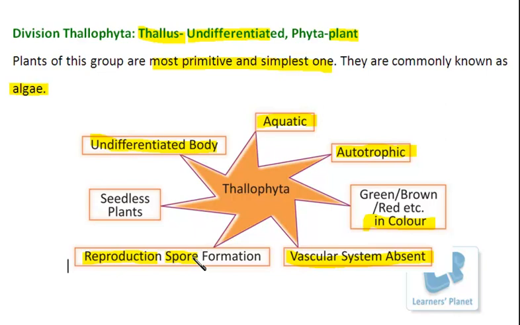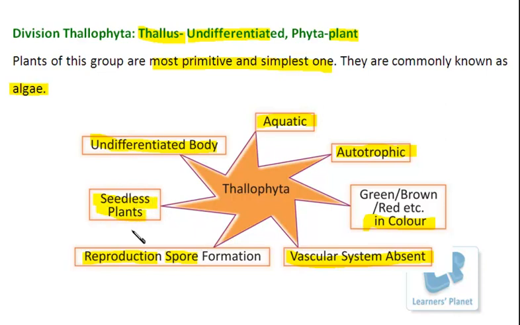Moreover, these plants can also reproduce by asexual mode of reproduction, for example by the method of fragmentation. A small part of this colony can regrow into an entire new organism, or a new entire colony. Further, since these reproductive parts are absent, they are not able to produce seeds, and these are known as seedless plants.